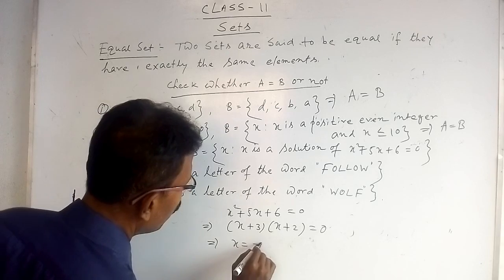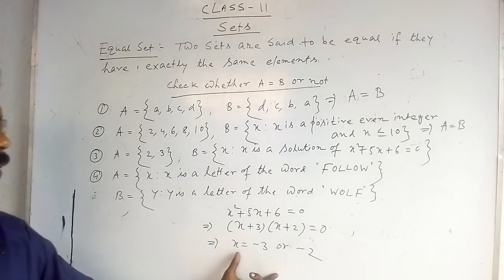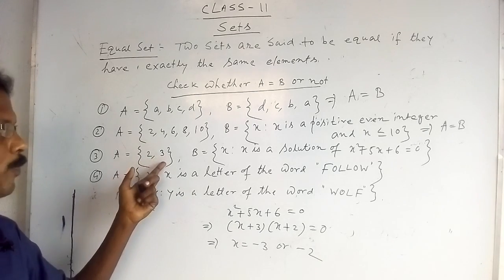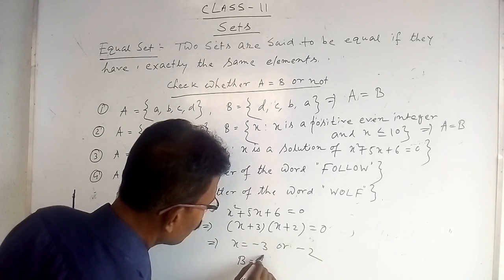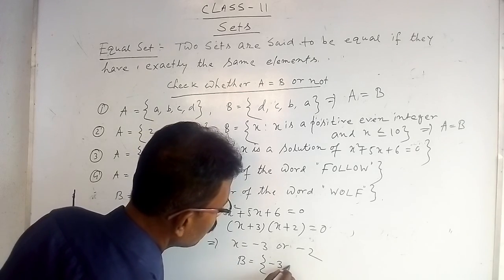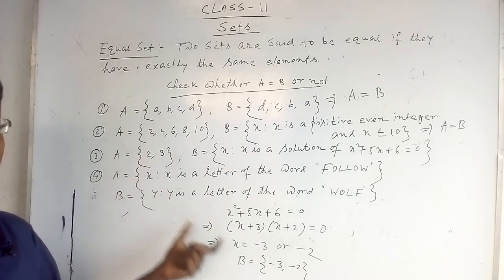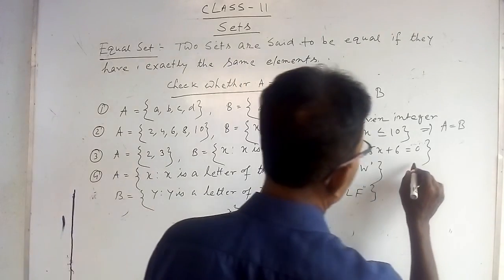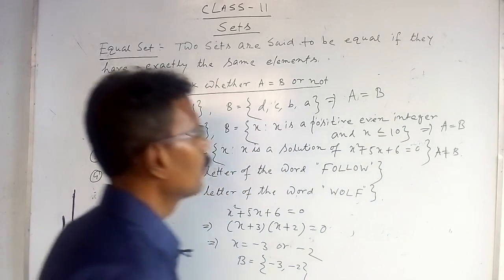That is x is equal to minus 3 or minus 2. Here it is 2 and 3. Therefore B set is {minus 3, minus 2}. Therefore A and B are not equal. Hence just write A not equal to B.